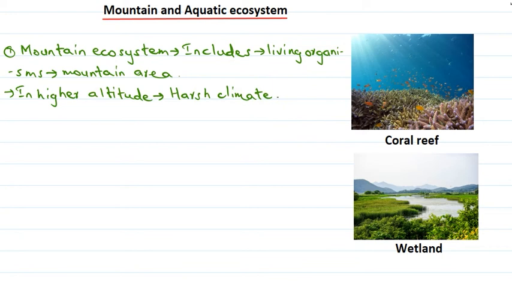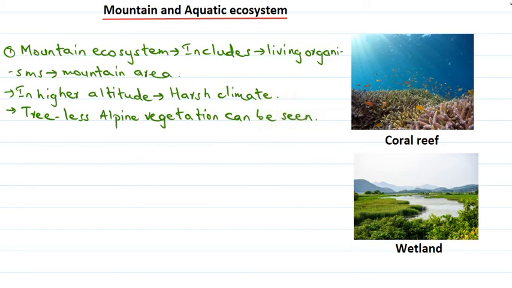Okay, so here there is harsh climate in higher altitude, and predominantly the treeless alpine vegetation can be seen here.